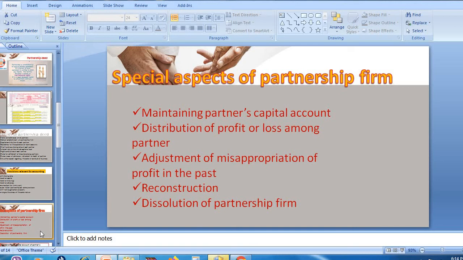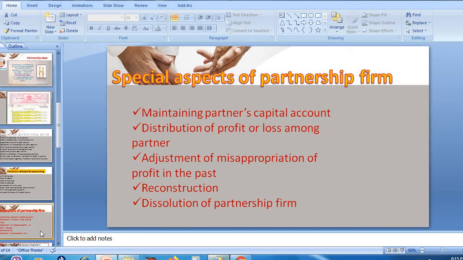So how should the accounting treatments be made in partnership accounts? All the accounting treatments are similar to a sole trading concern, but there are some new aspects. What is that? Here we need to maintain each and every partner's capital account. For example, ABC Limited Company is established as a partnership firm. There are three partners, namely A, B and C. Even these three partners' capital accounts need to be maintained.